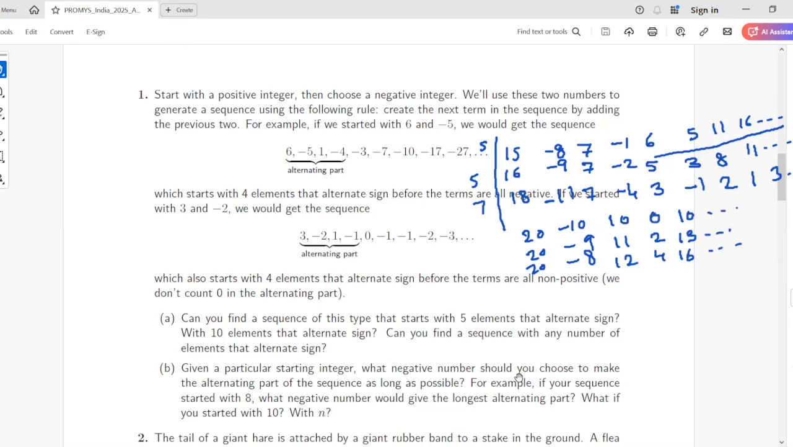So you get 1, 2, 3, 3 elements alternating. It should be around half and greater. It can't be like n. So if we take n, the next number can't be magnitude n minus 1. That will also end up quickly actually. What if this is 20 and minus 10? Instead of 10, if I take 11 now, so what will happen?